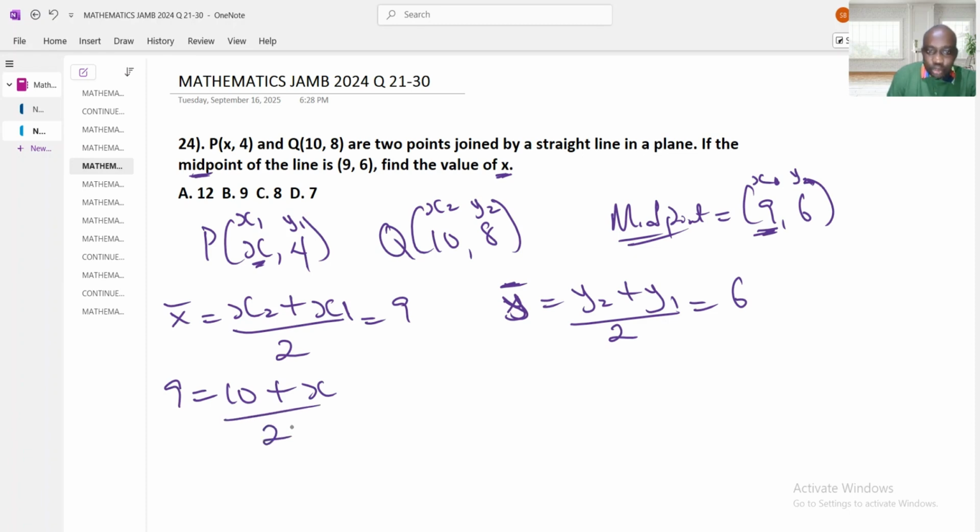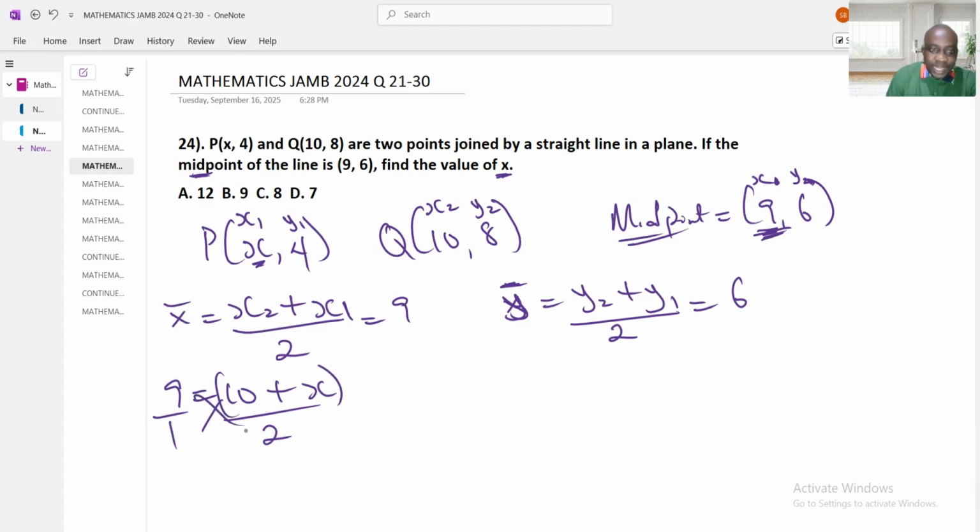Divided by 2. Now, I can substitute for this x because my midpoint within the x2 plus x1 divided by 2 is 9. Now, I will substitute for the x and cross multiply.